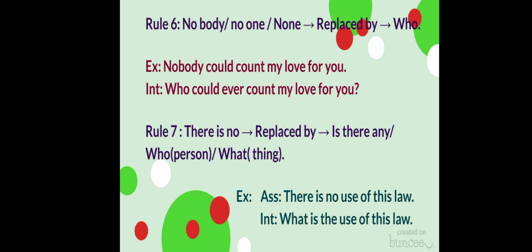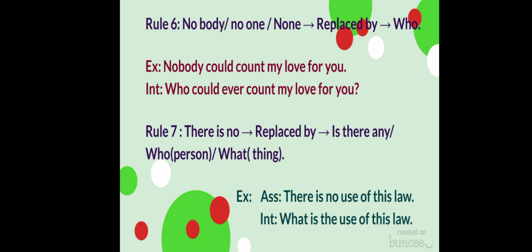Next rule, rule number 6. When you find that in an assertive sentence nobody, no one or none is there, you have to replace this by who. You have to use who in the interrogative sentence. For example, in an assertive sentence, if it is written, nobody could count my love for you, in the interrogative sentence it will be, who could ever count my love for you? Just what you have done, we have just replaced nobody by who.